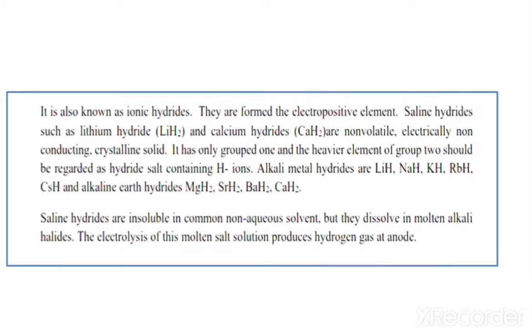Only group 1 and the heavier elements of group 2 should be regarded as hydride salts containing the H minus ion. In alkali metal hydrides, the examples are LiH, NaH, KH, RbH, CsH, and alkaline earth hydrides are MgH2, SrH2, BaH2 and CaH2.